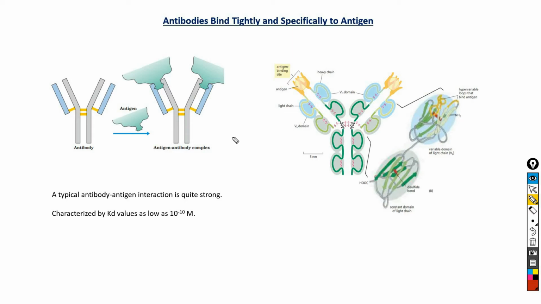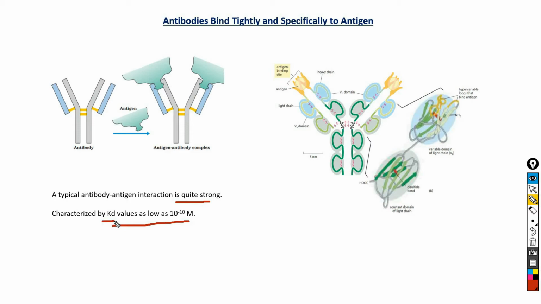A typical antibody-antigen interaction is quite strong, and is characterized by Kd values as low as 10 to the power minus 10 M. Here the Kd value reflects the energy derived from the various ionic, hydrogen bonding, hydrophobic and van der Waals interactions.